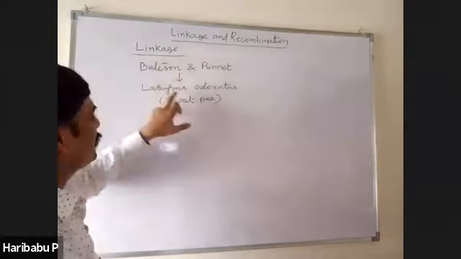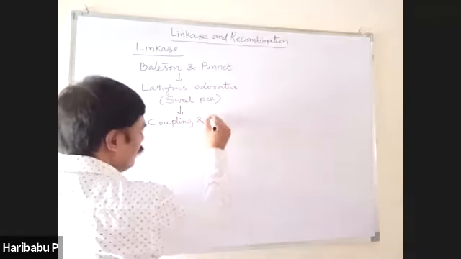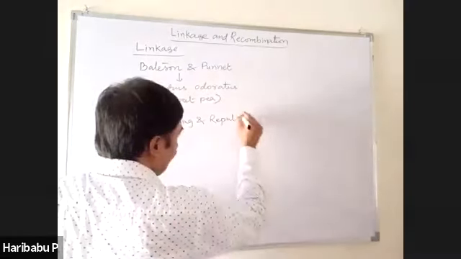They used the terms coupling and repulsion. Coupling and repulsion are the first names of linkage.